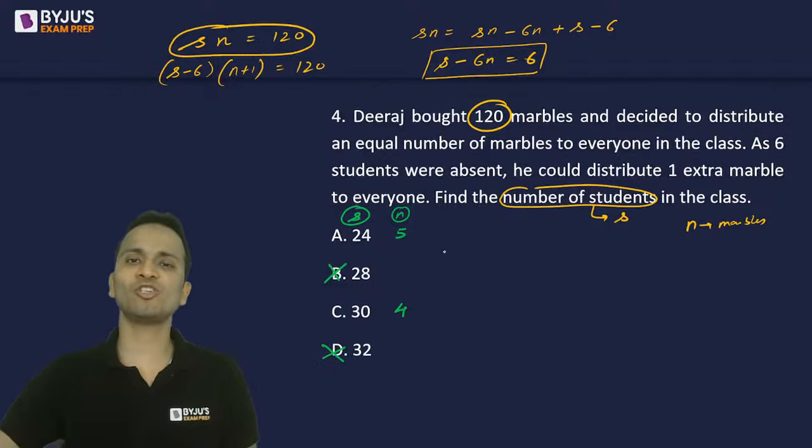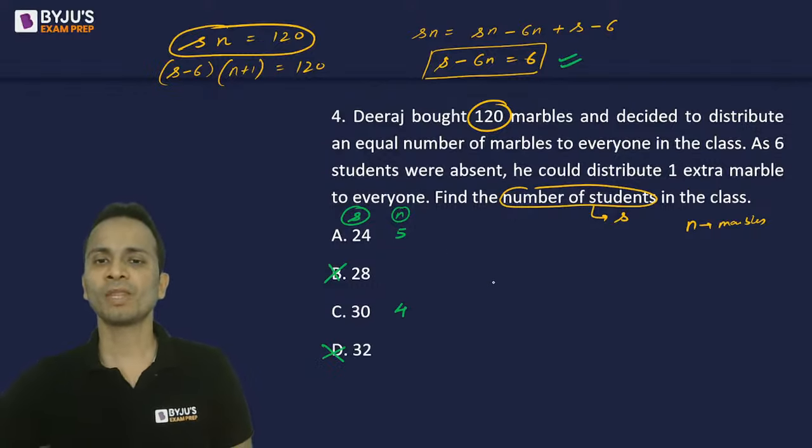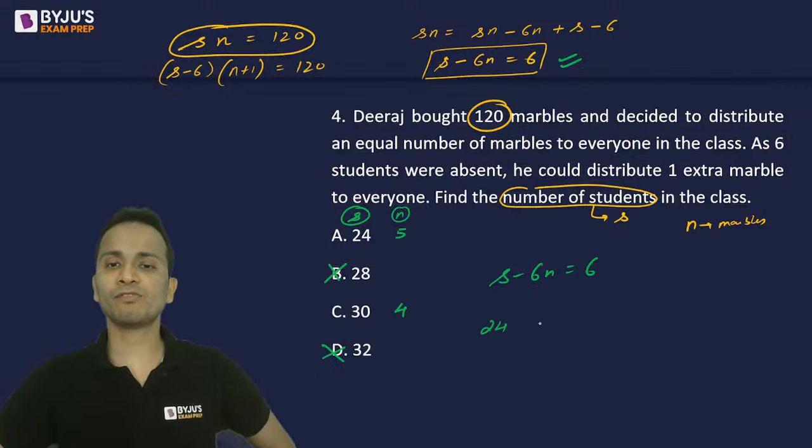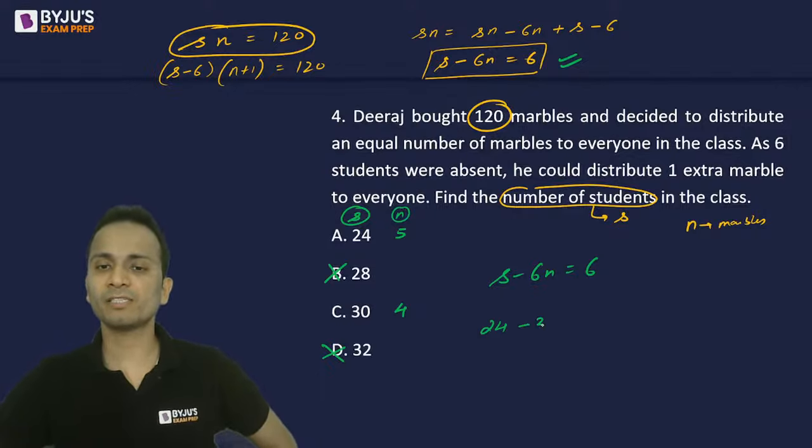Now you can check these options for this equation. S minus 6n is equal to 6. So if S is 24, okay, and n is 5, so 24 minus 30 will be minus 6.